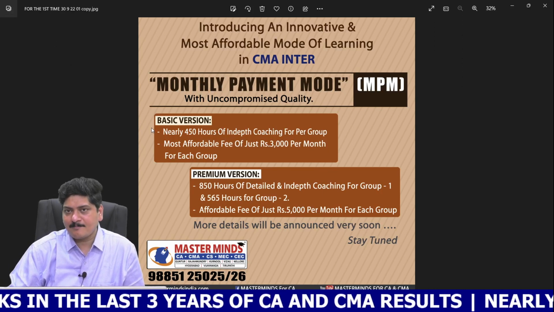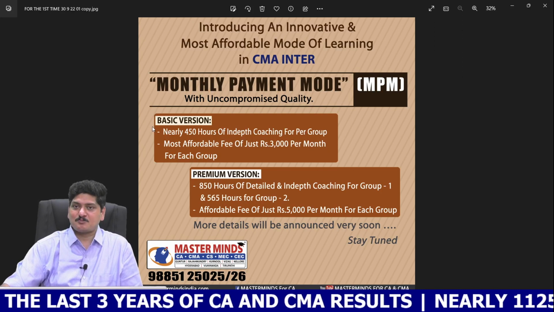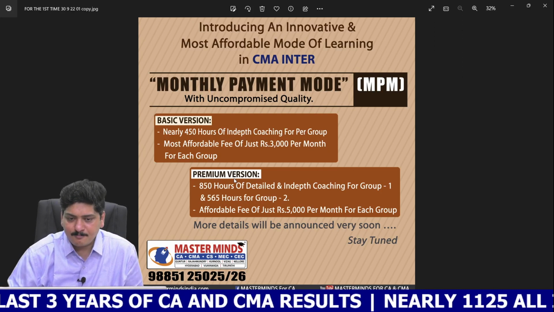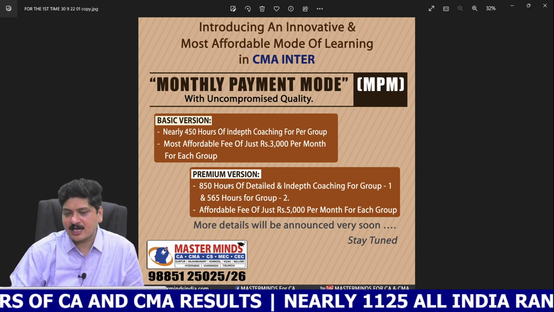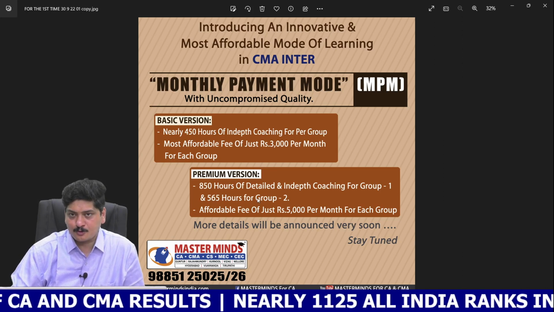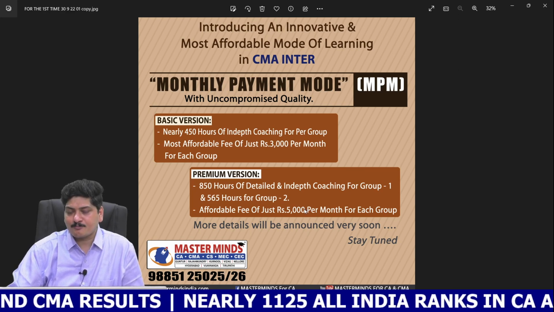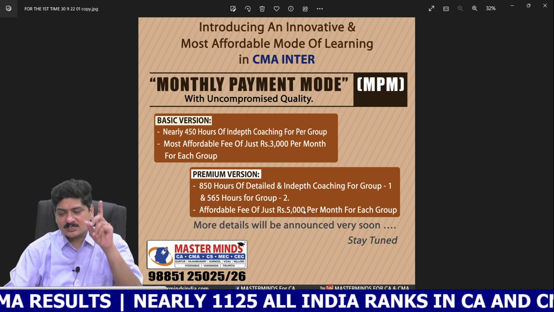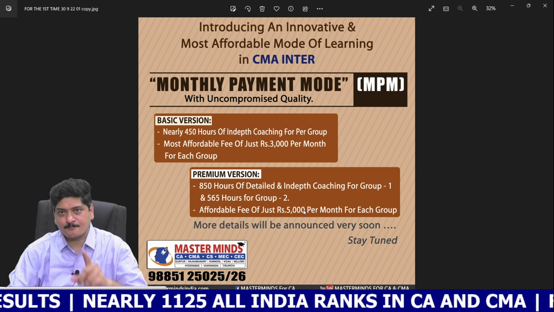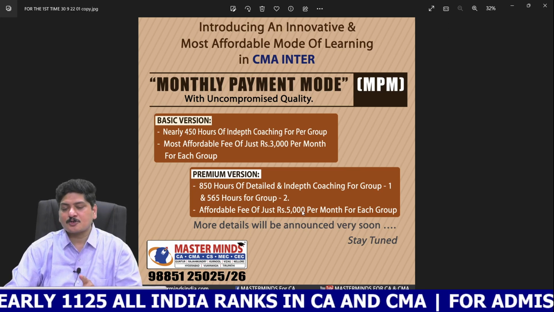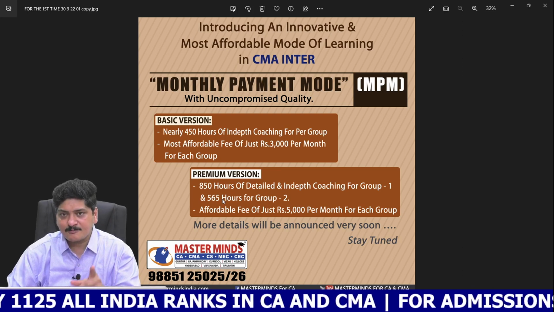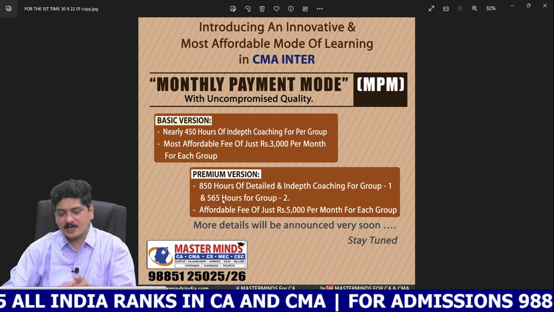The same monthly payment mode is available for CMA Inter aspirants also. In case of the premium version, you'll be given access to 850 hours of group 1 and 565 hours of group 2 on a payment of 5,000 rupees per month. Please do know that this 5,000 rupees per month is per group. Suppose you have made a payment of 5,000 rupees, you'll be given access to either group 1 or group 2 videos.